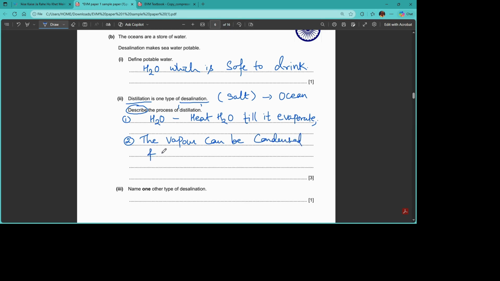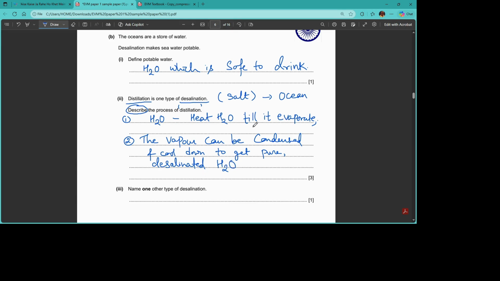Condensed and cooled down to get pure desalinated water. This is what we are having here.